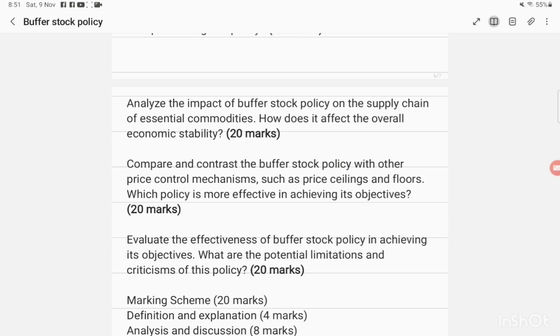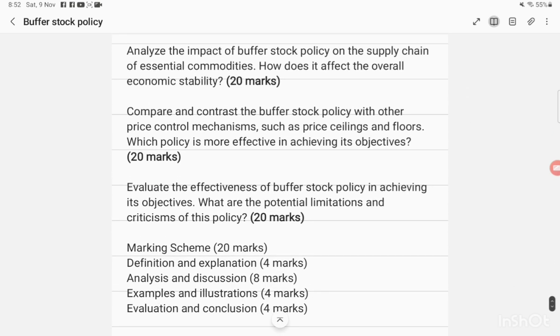Compare and contrast the buffer stock policy with other policy control mechanisms such as price ceilings and floors. Price ceiling means we have maximum prices, and price flooring means we have minimum prices in the market. So both are used in the buffer stock policy. Which policy is more effective in achieving its objectives?